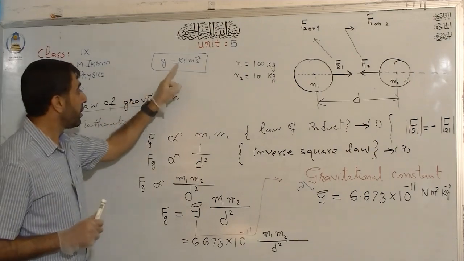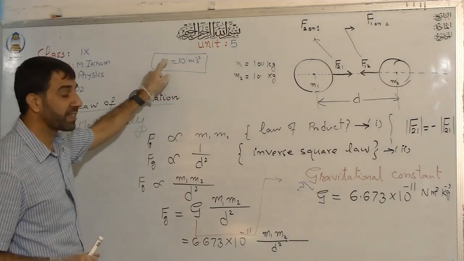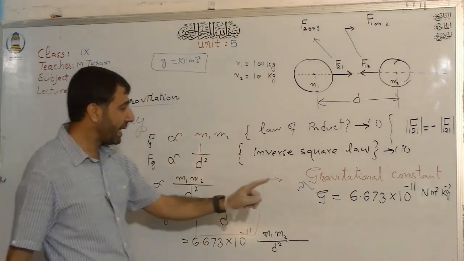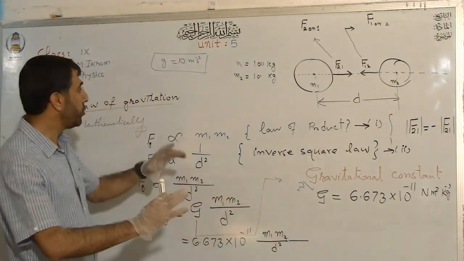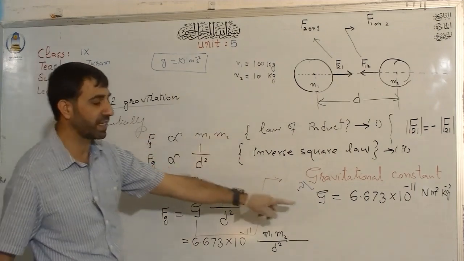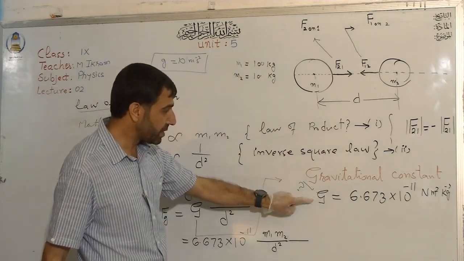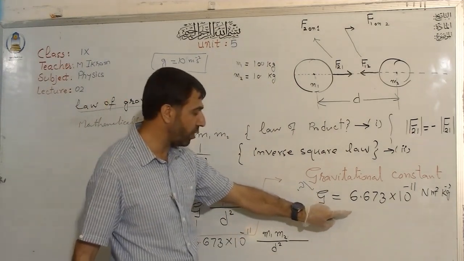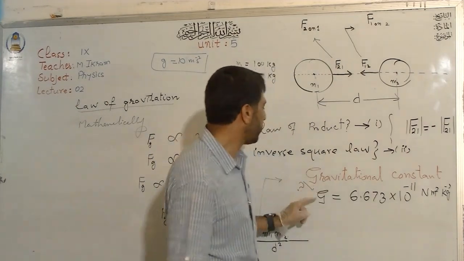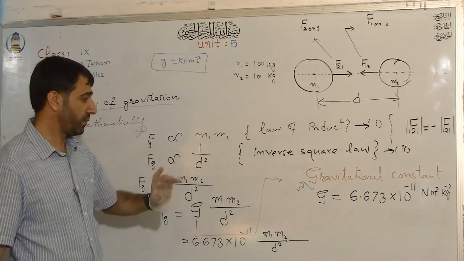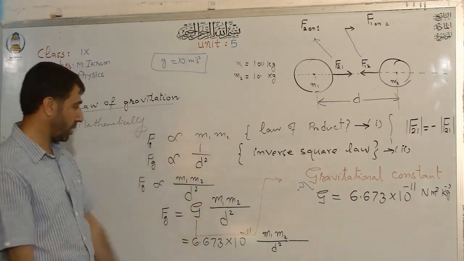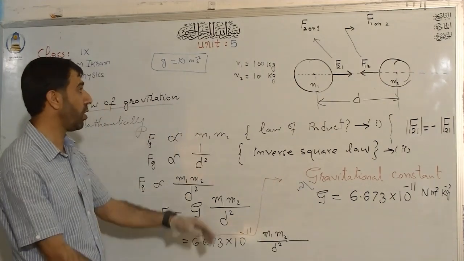This is gravitational acceleration, while this is the universal gravitational constant. In no way are these two things the same. G is constant everywhere. Wherever you go in this universe, you have the same value of G, whenever you want to calculate the gravitational force between two objects.